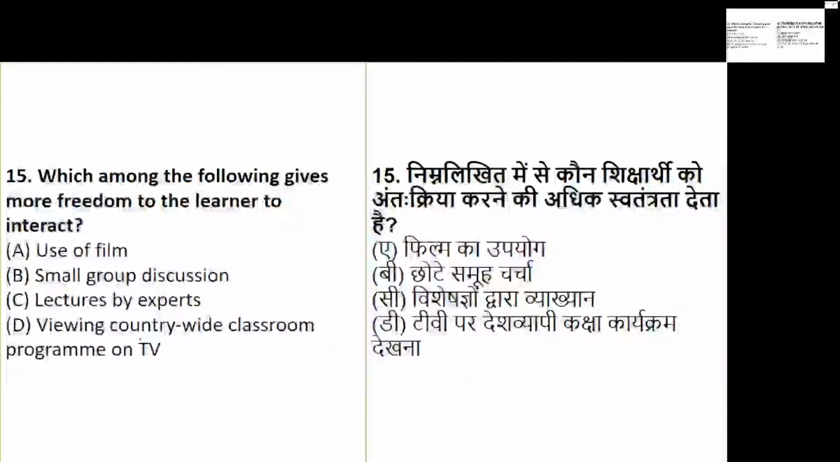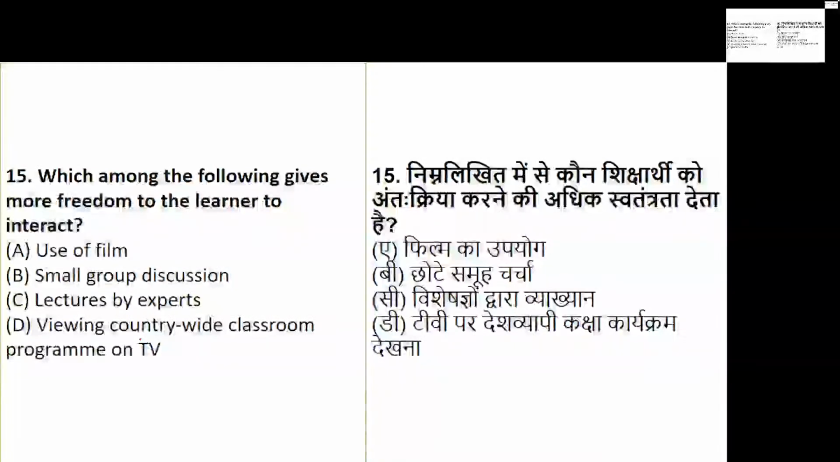So let's see what question 15 talks about. Which among the following gives more freedom to the learner to interact? So we are talking about which of the following gives freedom to the learner to interact. Whether it is use of films, small group discussion, lectures by experts, or viewing countryside classroom program on television. In order to interact, which of the following gives the freedom to the learner?